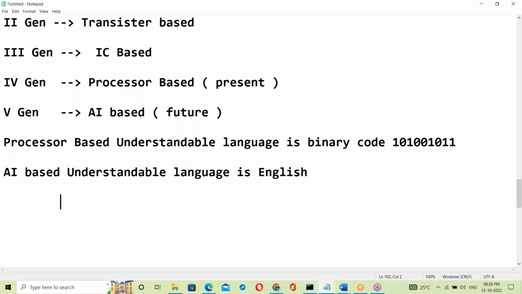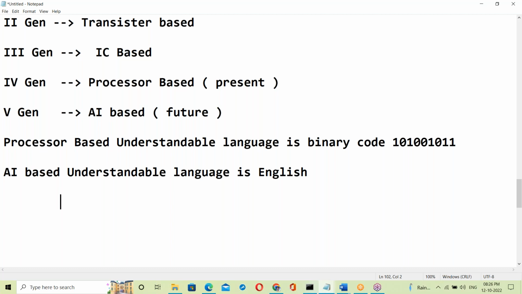Something like Alexa. Okay, that is an AI based computer. Yes, AI based, maybe starting in 2025, reaching the entire world. Maybe it will take another 5 to 6 years, maybe 2030 or 2032. So by 2035, everything is AI based.